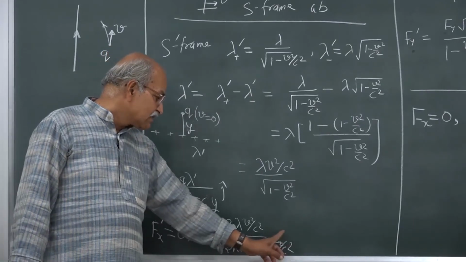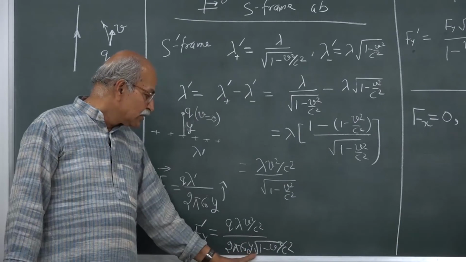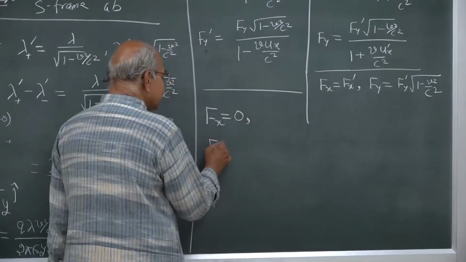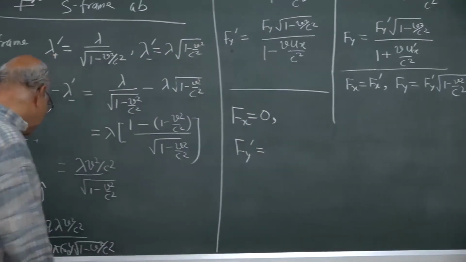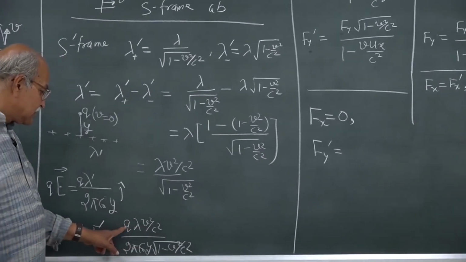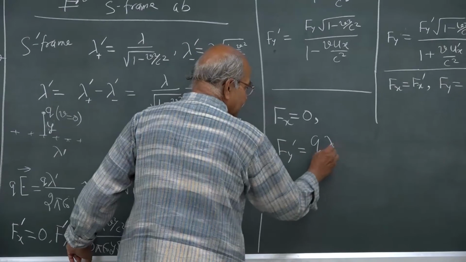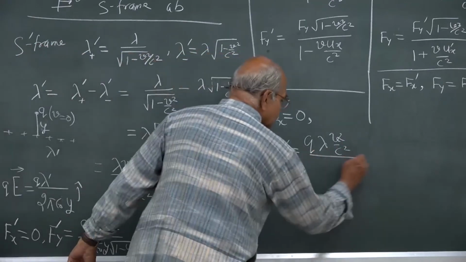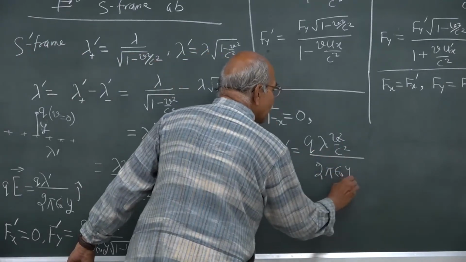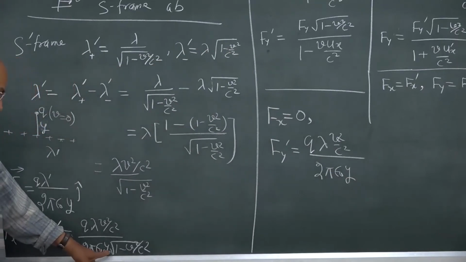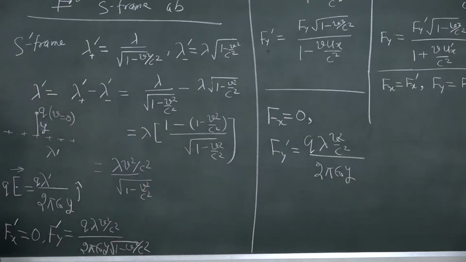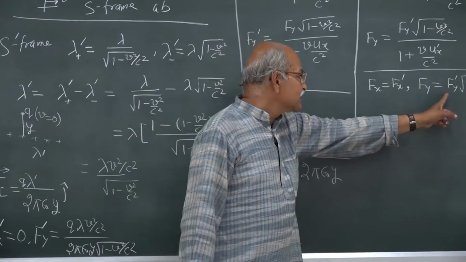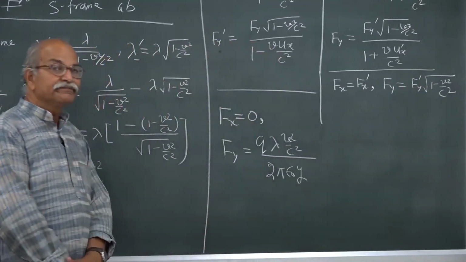So, this quantity in the denominator will cancel out by this quantity in the numerator, and therefore fy will be equal to q lambda v square by c square, divided by 2 pi epsilon naught y. This factor cancels out. So, this is fy; fx is 0 and fy is fy prime multiplied by this.